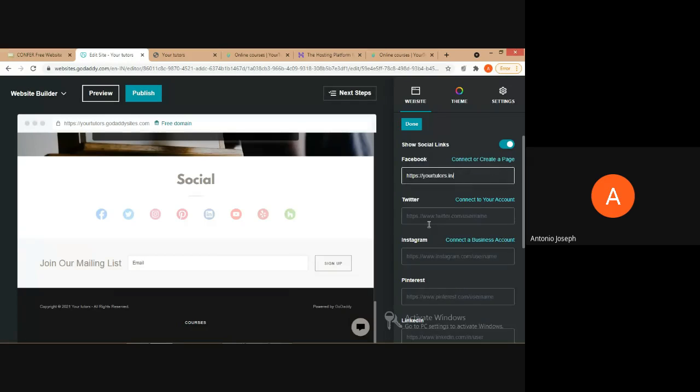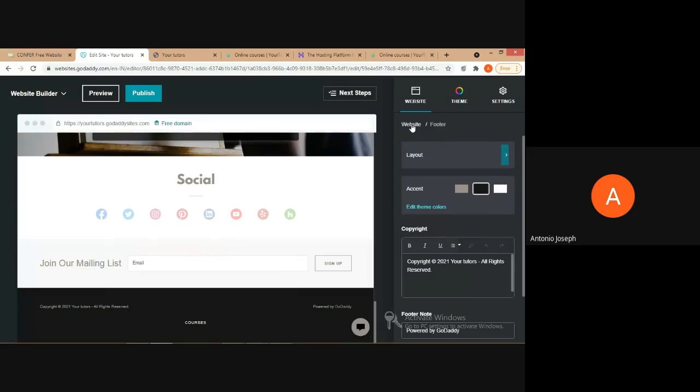I am just providing a link. Okay, I don't know whether it will work if we create a link like this. No, it's going. So we can provide some Facebook page link or Twitter link, etc. over here, so that it will be displayed over there. Okay, and once we have provided the link of our social media, we can click on done, so that it will be shown at the footer.